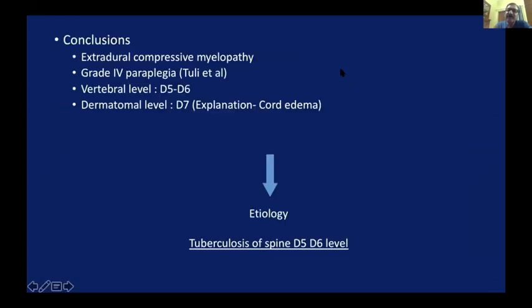As far as the final diagnosis for a spinal disease is concerned, the candidate at the end of the examination must be able to tell whether it is an extradural compressive myelopathy, what is the stage of the paraplegia, what is the vertebral level, what is the dermatomal level, and what is the likely etiology. This should be the final diagnosis as far as the candidate is concerned at the end of the spine examination.